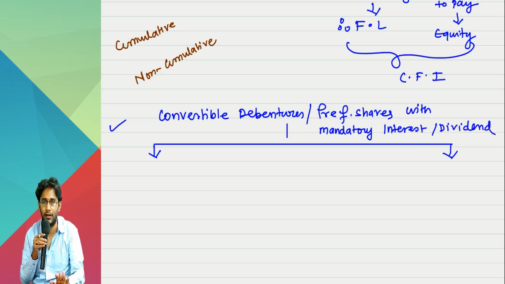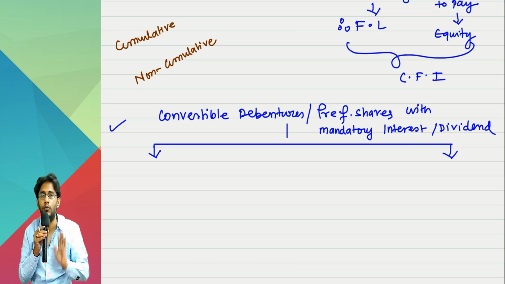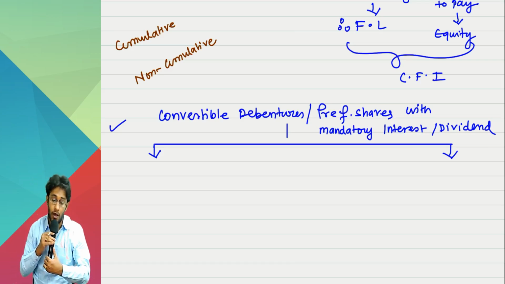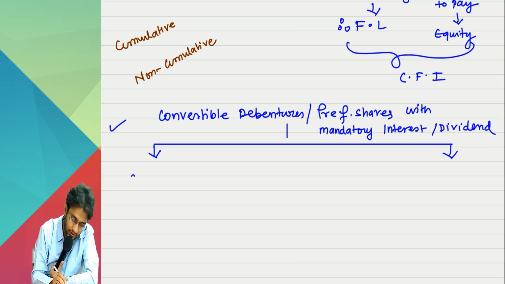There is no escape in that. Example, whatever I am giving. But the principal amount will be converted into equity shares. These two cases are there.